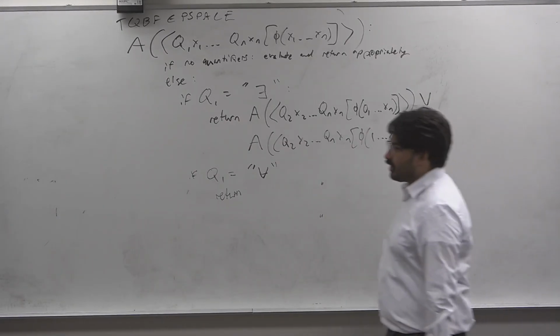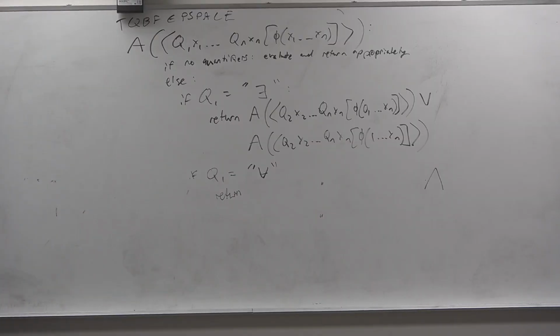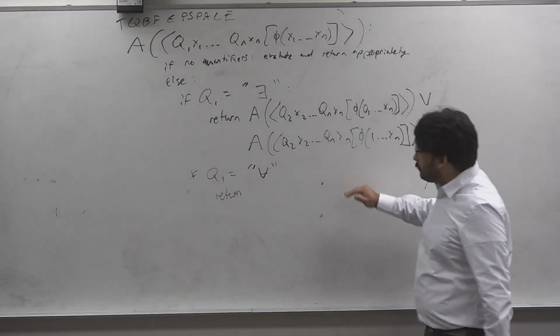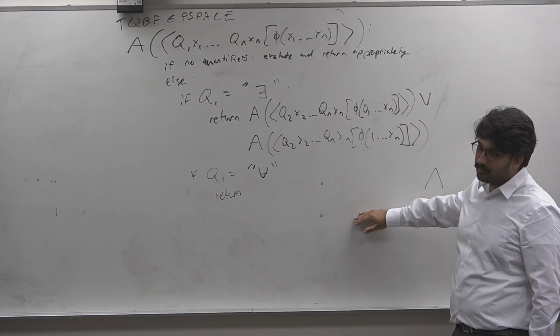It's typeset in the notes. Do we agree that this is an algorithm for TQBF? If there exists an x, try plugging in x equals 0 and x equals 1, recursively call that, and if one works, it'll return true. If it must be for all x, then make sure both of these recursive calls return true.